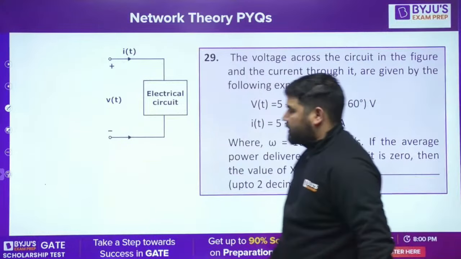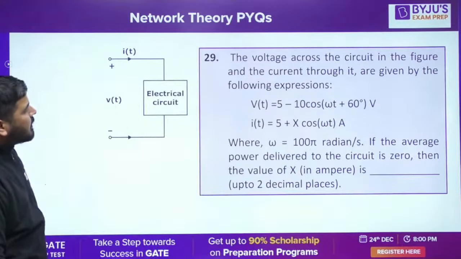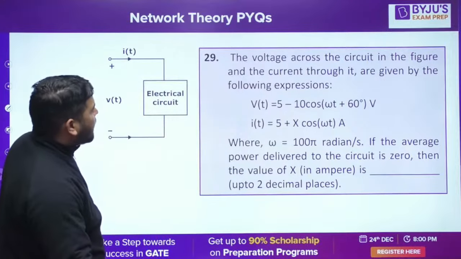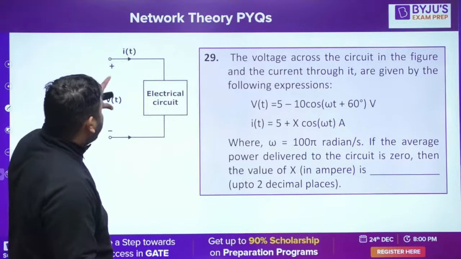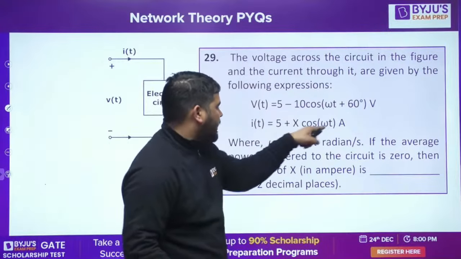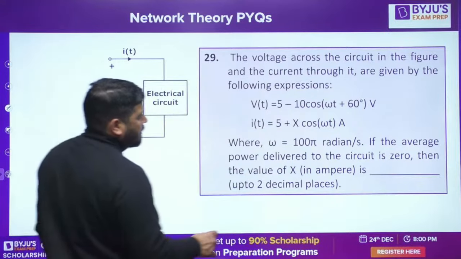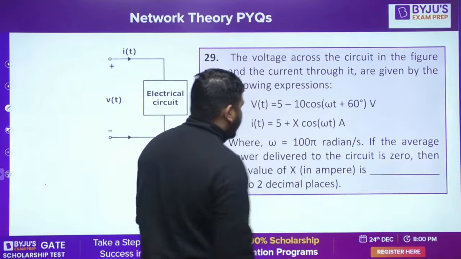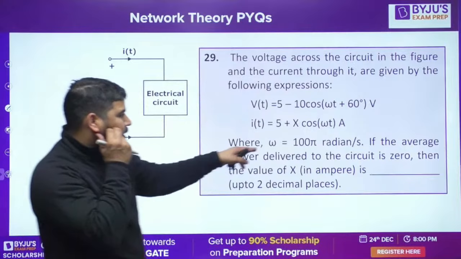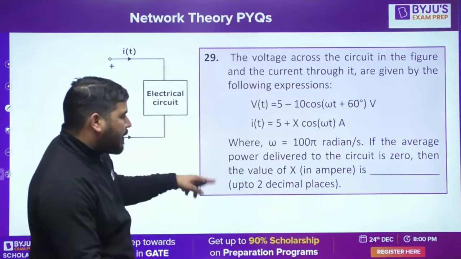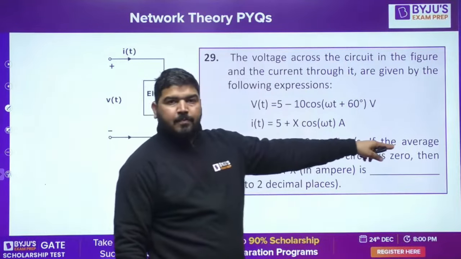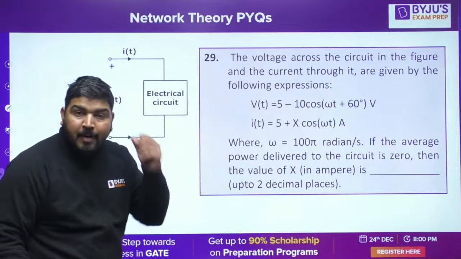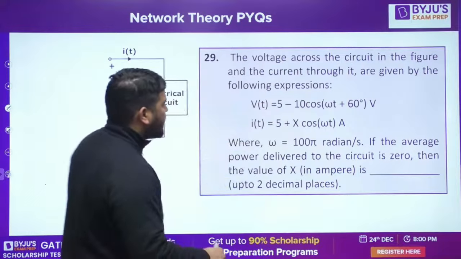Let's proceed with the next question. The voltage across the circuit in the figure and the current through it are given by the following expressions. This is the voltage, this is the current. The voltage has a DC component and an AC component. Similarly, the current has a DC and an AC component. Omega is given as 100 pi. If the average power delivered to the circuit is 0, I need to calculate the value of X. How to calculate the average power? Apply the Parseval relation here.